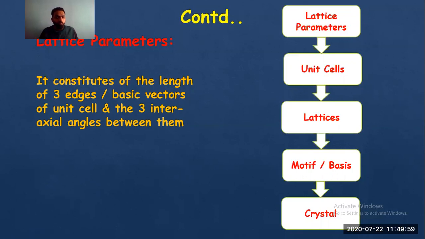Motif is nothing but placing an atom in that lattice, and what we get eventually is a crystal. So if you want to make a crystal, you should know the lattice parameter, unit cell, lattice, crystal, and motif.